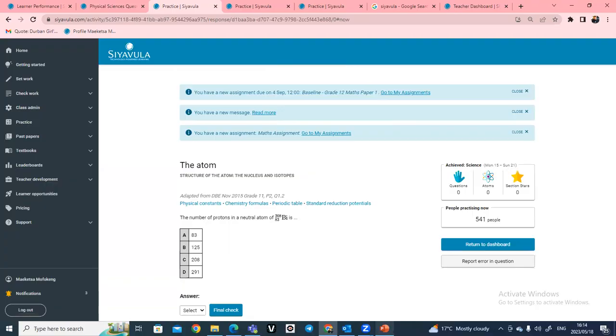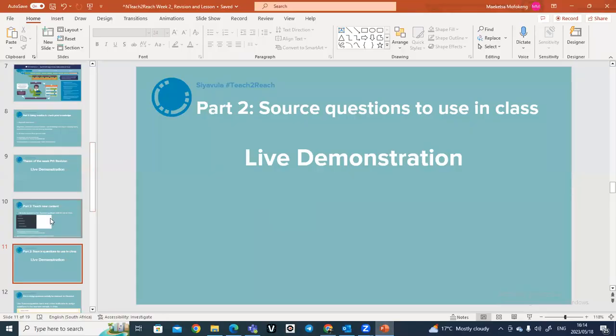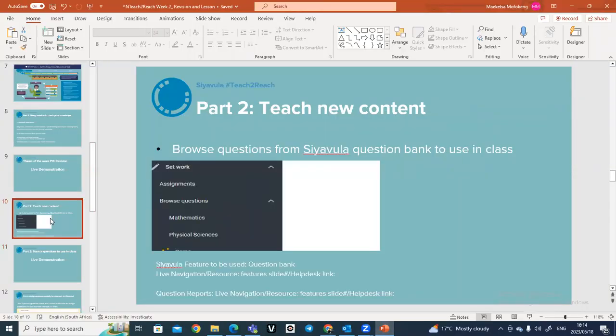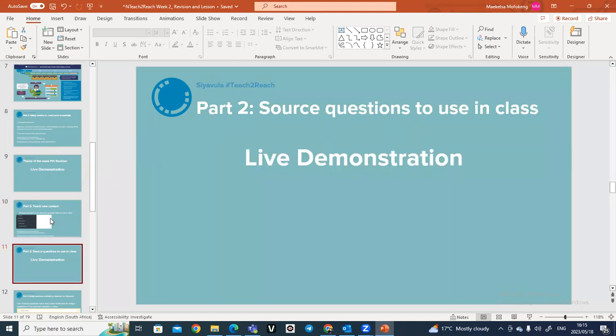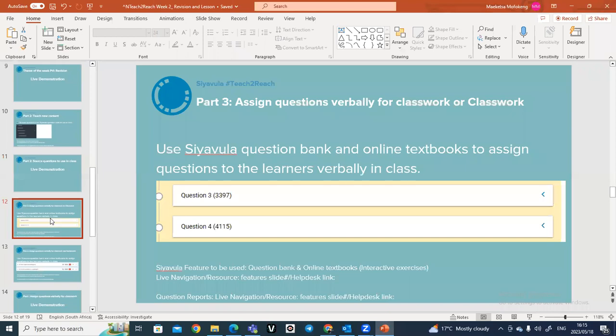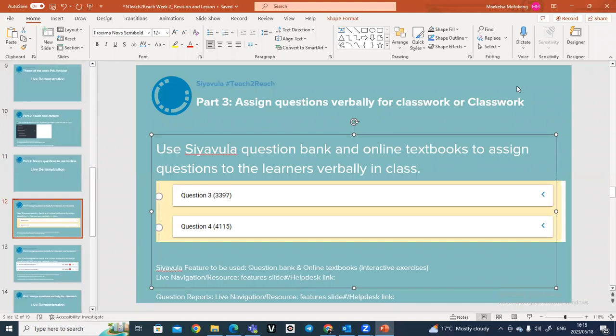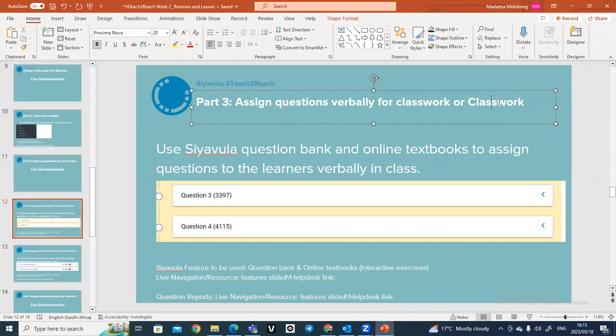So moving on again, so that's the first way that we can browse questions from our question bank and then use them in class. And then another way of using Siyavula, part 2 of the presentation, we can assign questions verbally for classwork or for homework. All right, so how do we do this?